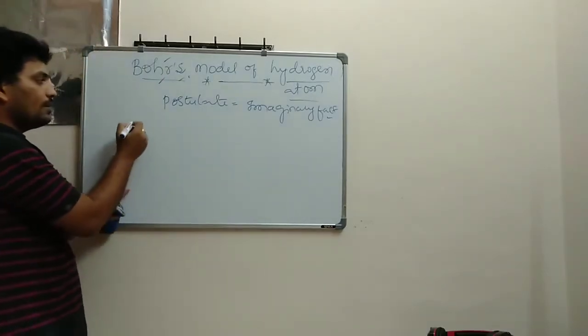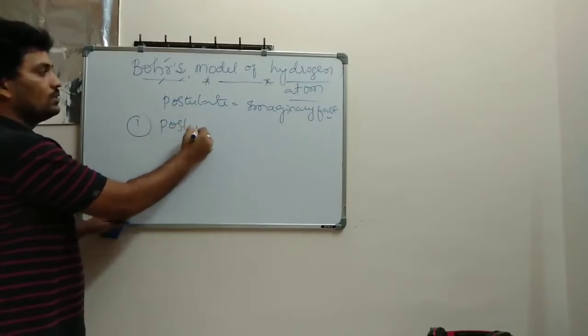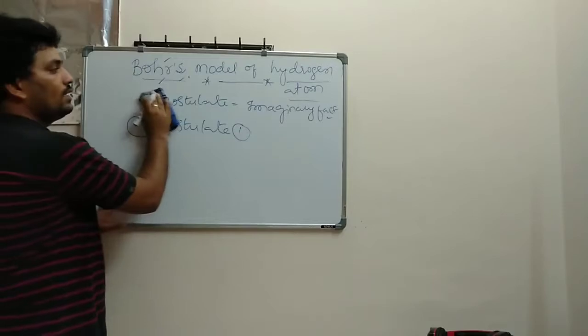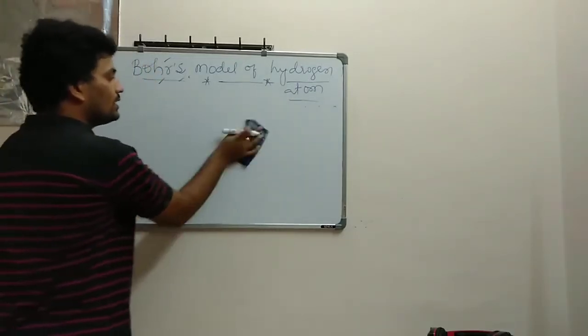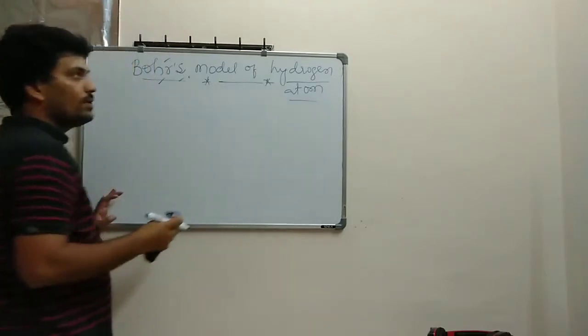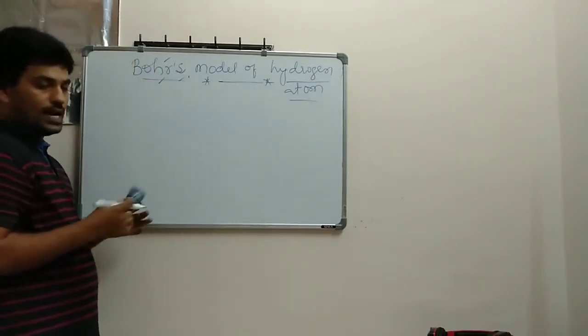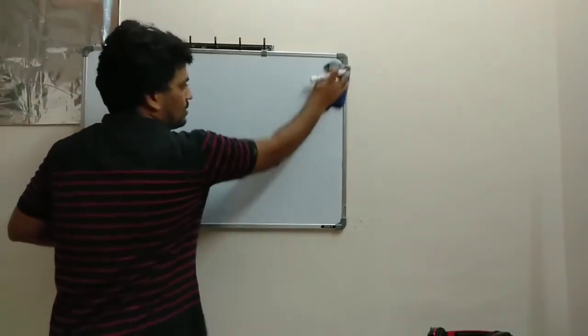So the first important thing, his first postulate. He told postulate number 1. He has taken 3 more postulates in Bohr's model theory. So we'll talk about those postulates one by one in Bohr's model of the hydrogen atom. Let's start those postulates.